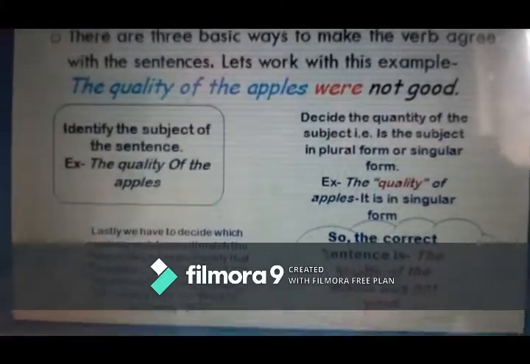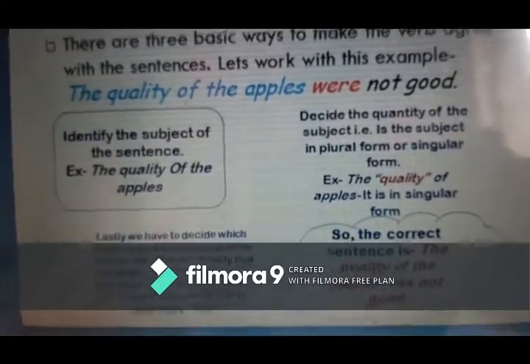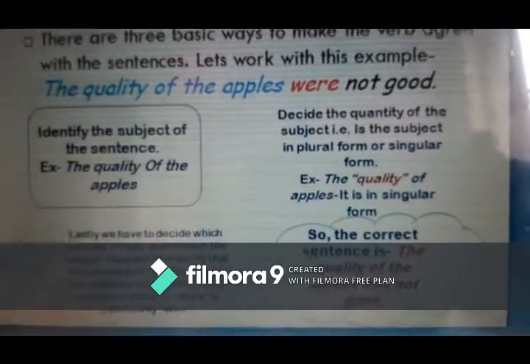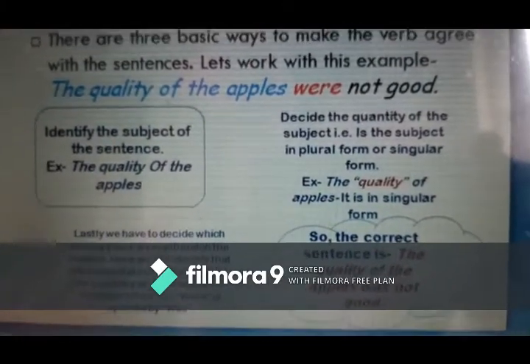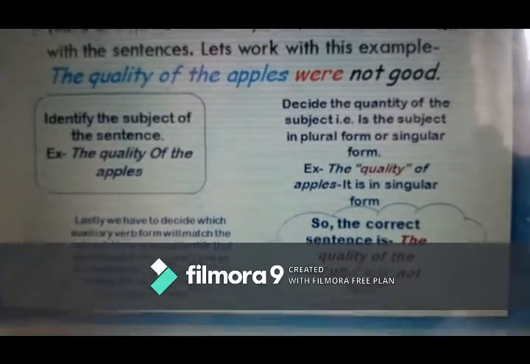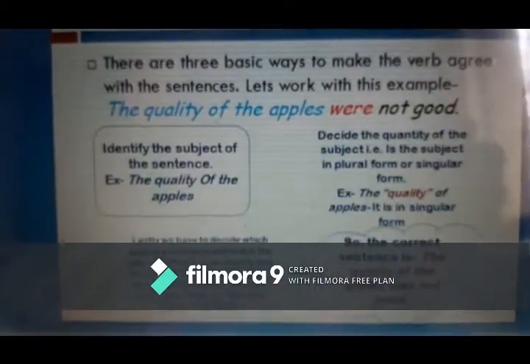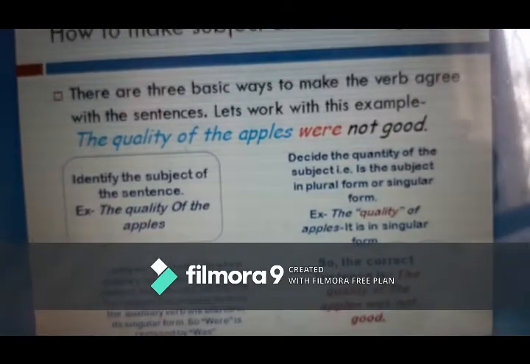So in this example we have seen how to identify and correct such sentences. Clear? Thank you, and we will go to the next 10 rules in the next video class. Thank you.